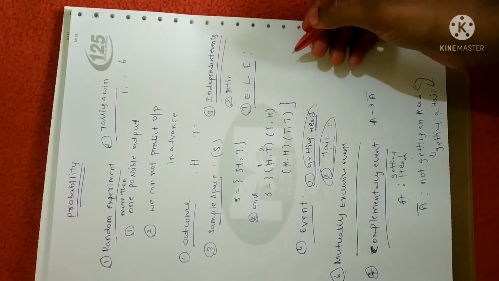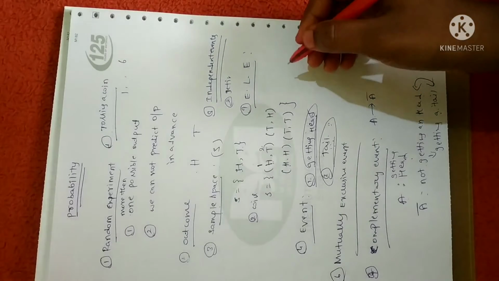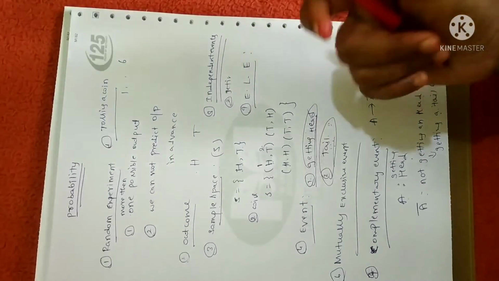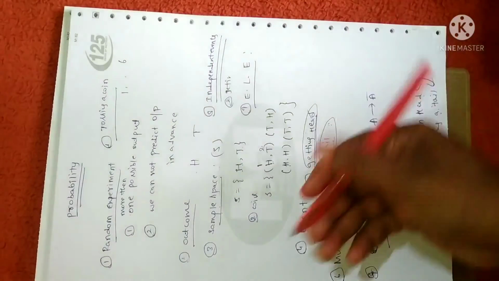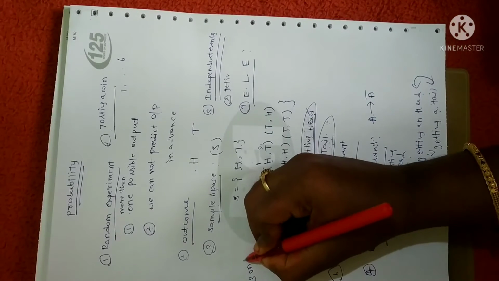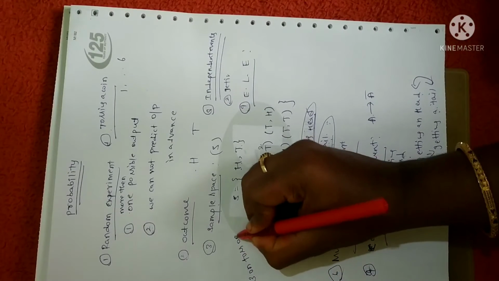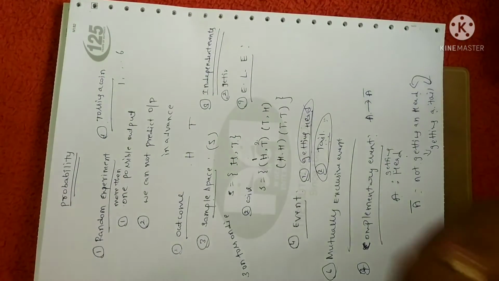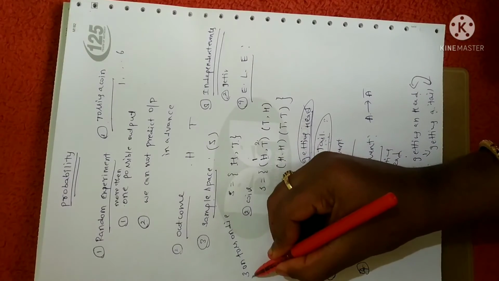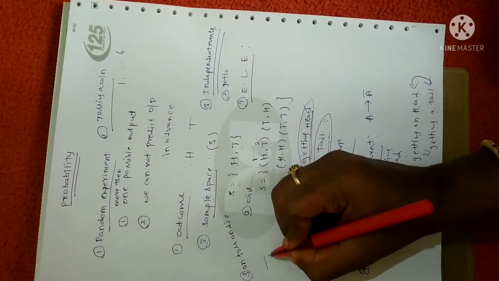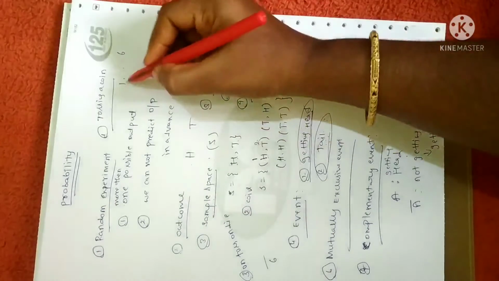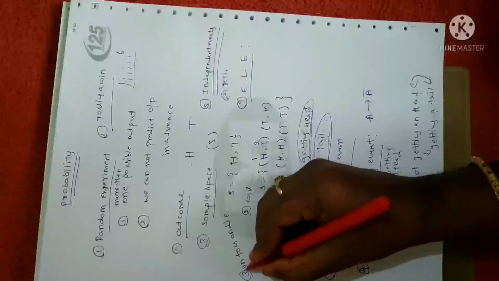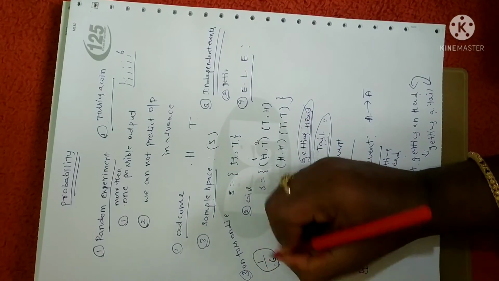Two events are said to be equally likely when one does not occur more often than the other. I'll give you a simple example. If you're going to throw a die, suppose you're going to get 3 one time. The total number of possibilities is 6, right? Either you will get 1 or 2 or 3 or 4 or 5 or 6. Total number is 6. How many times have you obtained 3? It is 1. So 1 by 6 is its probability.